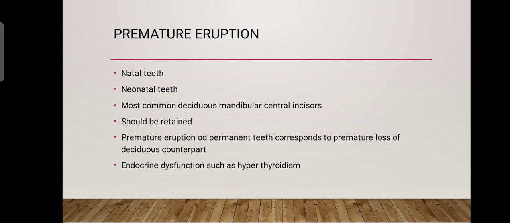Natal teeth and neonatal teeth are usually part of the normal complement of deciduous teeth. They are not supernumerary, and they should therefore be retained if possible. Premature eruption of permanent teeth corresponds to premature loss of the preceding deciduous teeth. This becomes readily apparent when a single deciduous tooth has been permanently lost. In the event that the entire permanent dentition is obviously erupting prematurely, the possibility of an endocrine dysfunction such as hyperthyroidism should be considered.